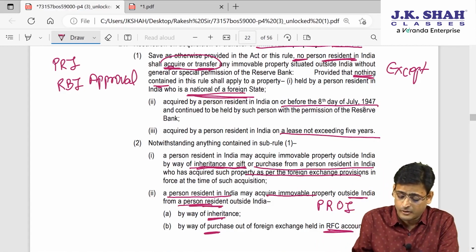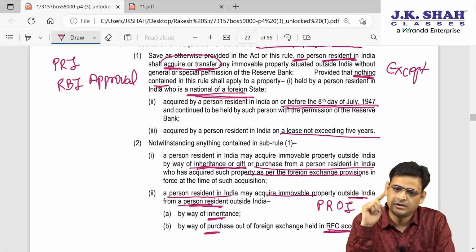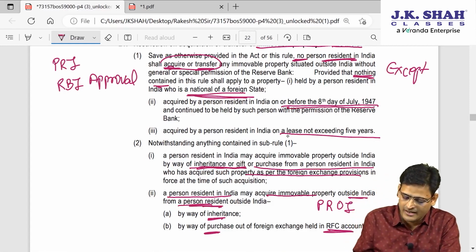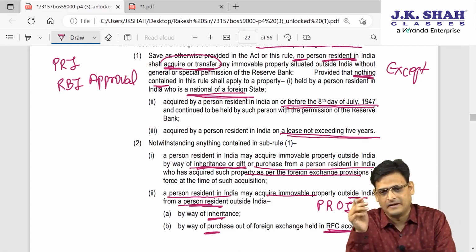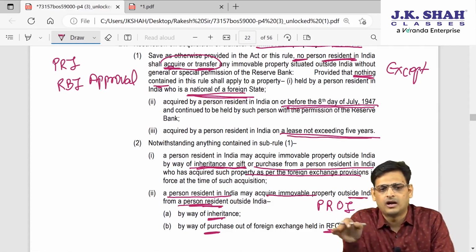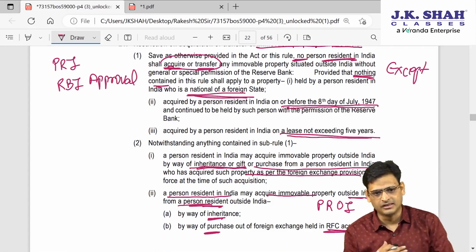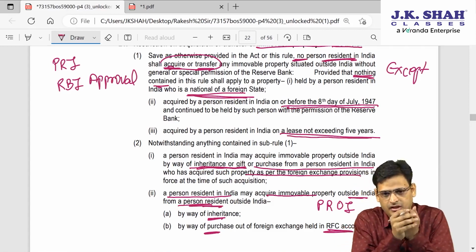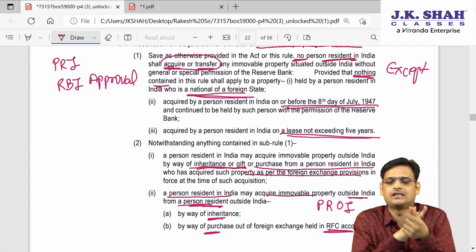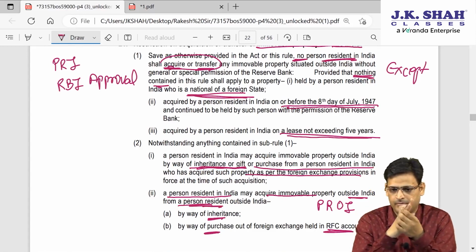Or if you have acquired before 8th July 1947, then also you can transfer it without RBI approval. Or if you are acquiring a lease for a maximum of 5 years, then also you can do it without RBI approval. So in these three situations, when you are a person of a foreign national, or you have acquired before 8th July 1947, or you have taken a lease up to 5 years, you don't need RBI approval.